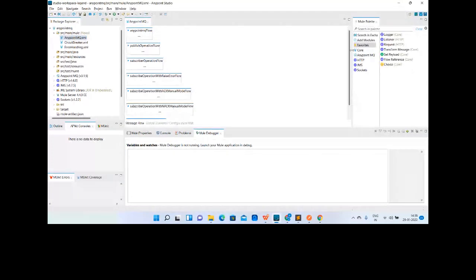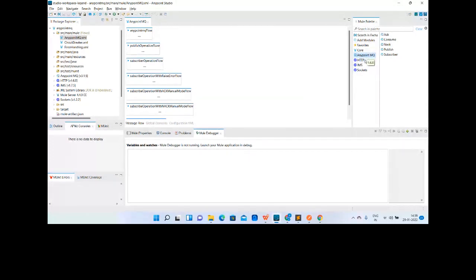I have already told you that by default, Anypoint MQ is not available. You have to search in Exchange and download it. Once you download it, you can see the Anypoint MQ in your palette, and these are the operations that we have. Very important point, it is freely available.